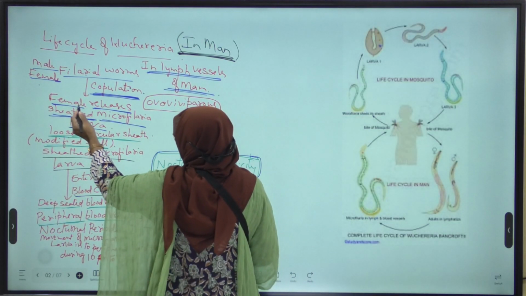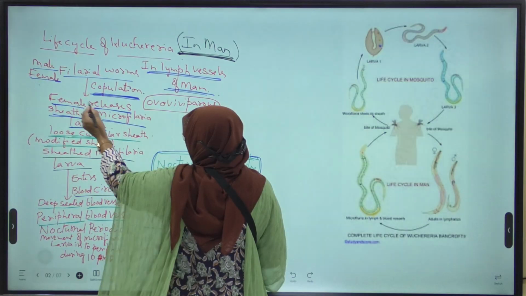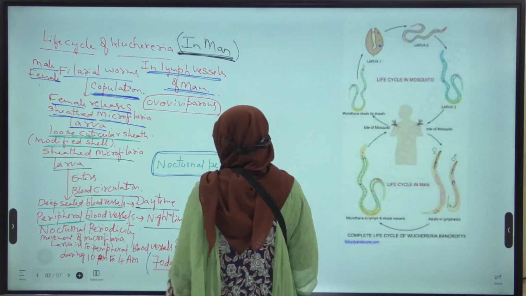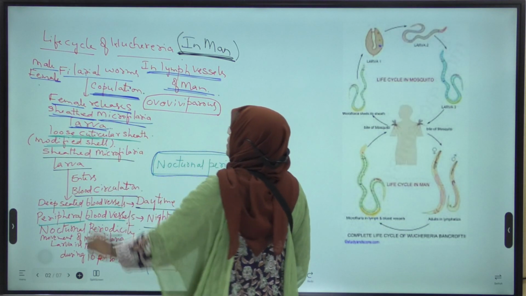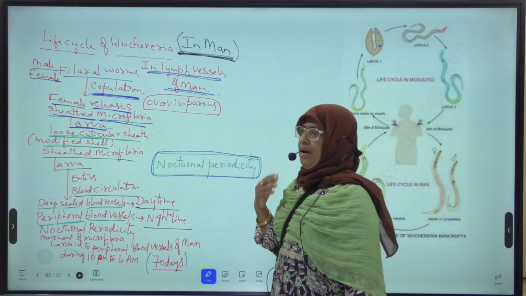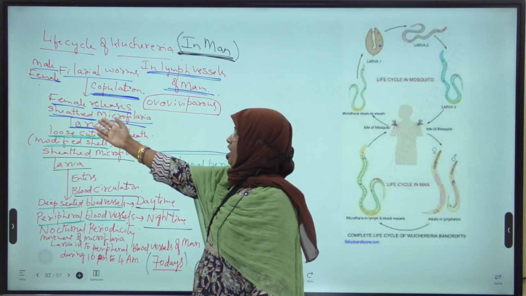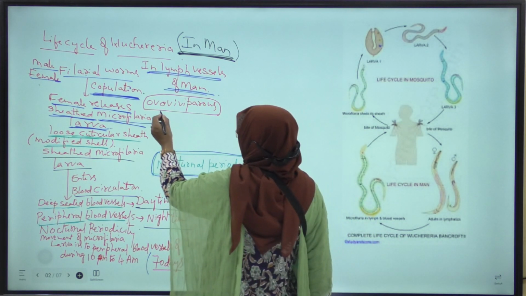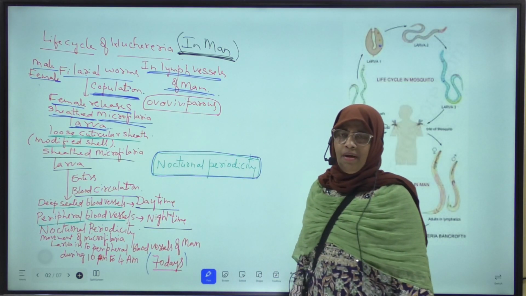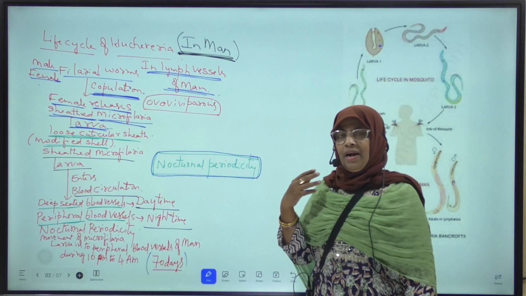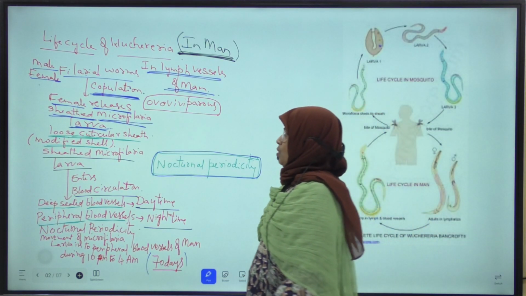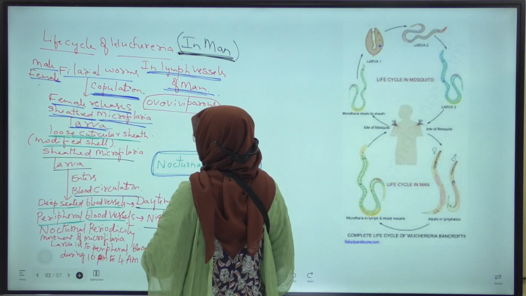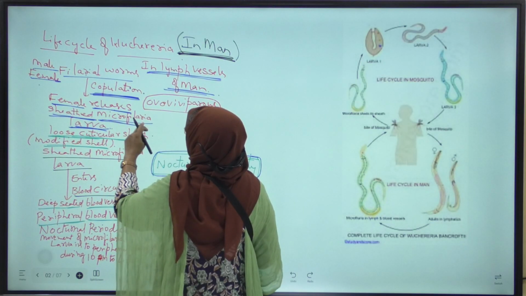After copulation, the female filarial worm releases sheathed microfilaria larva. The female filarial worm is ovoviviparous. It lays eggs and also gives birth to young ones. So after copulation, the female filarial worm releases sheathed microfilaria larva.